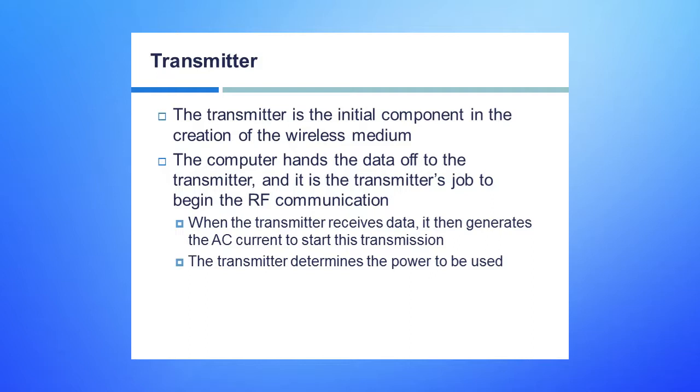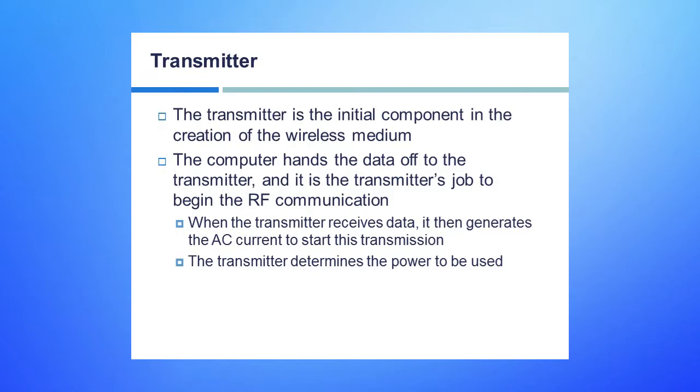RF communication. Remember, its job is to be able to create the radio frequency by the way in which it uses the alternating current, or the AC. And that is very important to us for not only the frequency and the amplitude and all the rest of the things we've talked about, but also the way in which it can then modulate that signal to represent the ones and zeros. And so the transmitter then is going to be responsible for determining the power to be used.